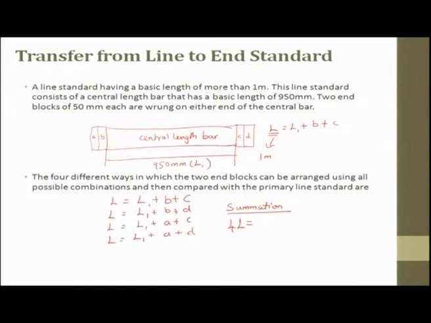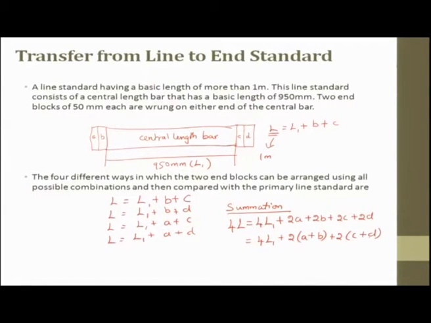the summation of all these will be 4L equal to 4 times L1 plus 2 times A plus 2 times B plus 2 times C plus 2 times D. This can be written as 4 times L1 plus 2 times (A plus B) plus 2 times (C plus D).